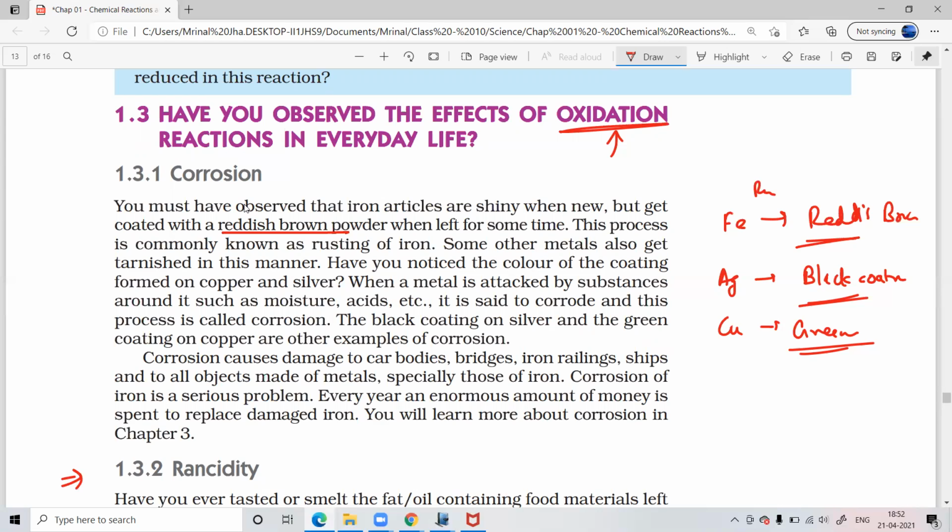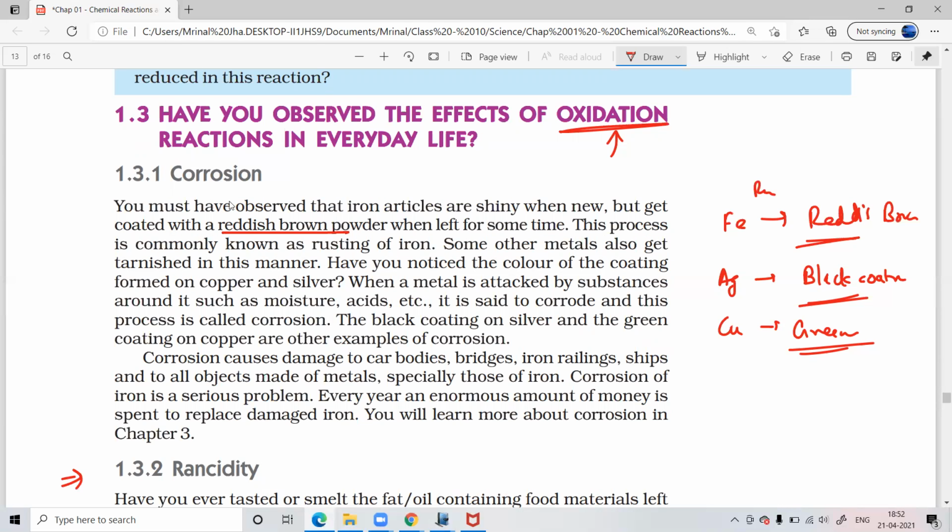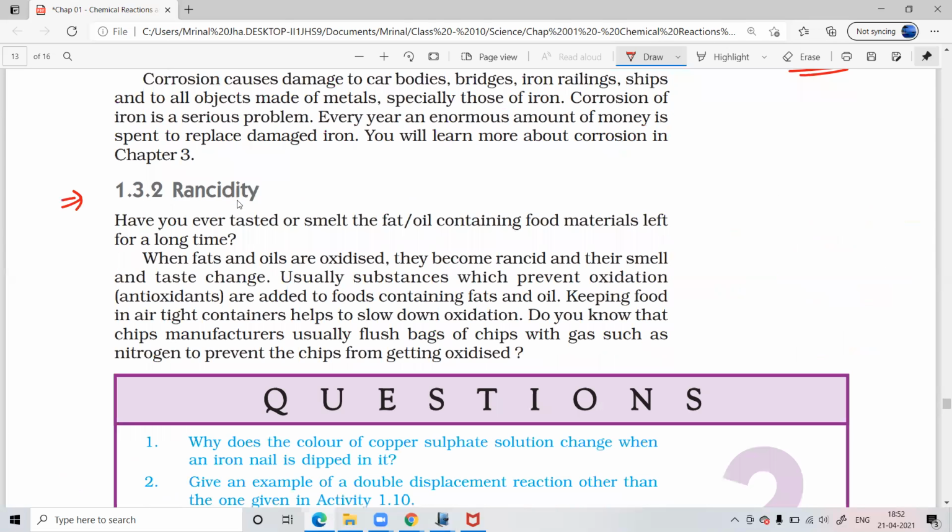Normally this is a bad thing, and it happens because of exposure to atmospheric oxygen. So when a metal gets oxidized, you call it corrosion. But when some food gets oxidized, what do you call it? Rancidity.